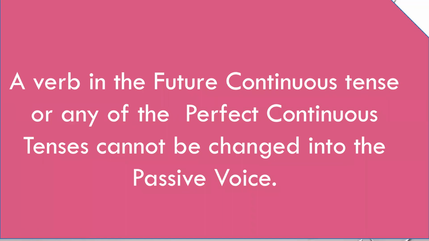So all we have to do is, in the present tense, learn simple present, present continuous, present perfect. In the past tense, simple past, past continuous, and past perfect. And in the future tense, the rule of the simple future and the future perfect tense. These 8 rules you have to remember.